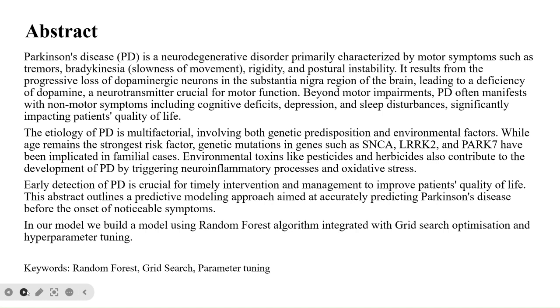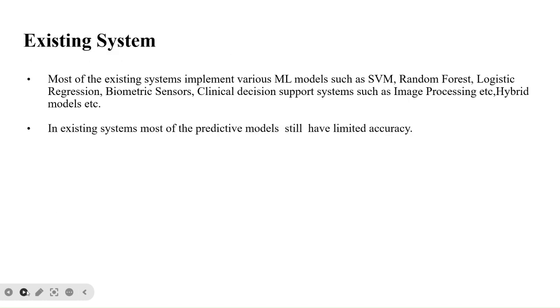So, in our model, we used random forest algorithm integrated with grid search optimization and hyperparameter tuning. This hyperparameter tuning will give us better parameters that will help us to improve the accuracy of our model. This abstract outlines a predicting model approach aimed at accurately predicting Parkinson's disease before onset of noticeable symptoms.